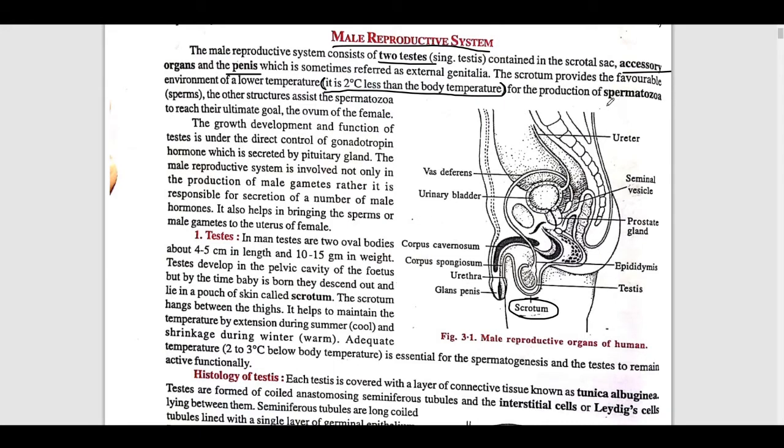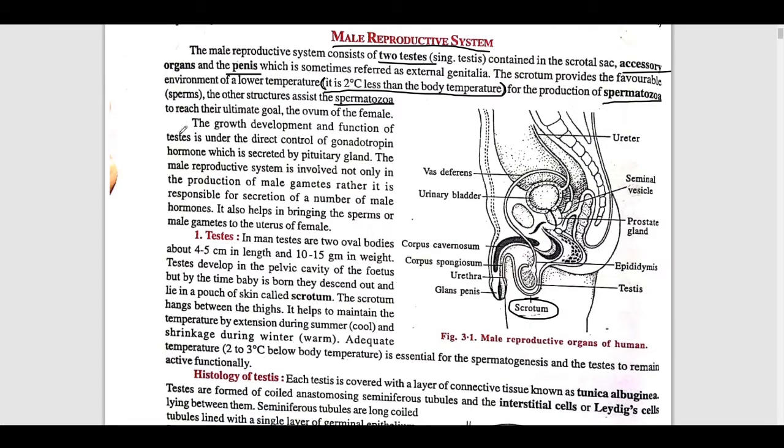Because of the production of sperms, which are also known as spermatozoa. For the production of spermatozoa, this structure is required. In other words, sperms are called spermatozoa.